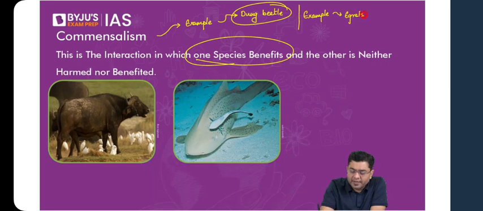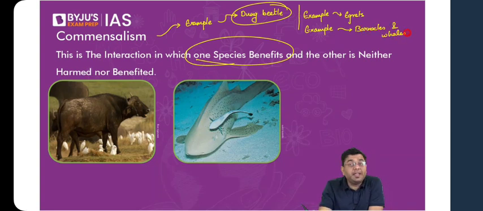Then take another example, let's say, barnacles and whales. Generally, in the case of larger marine organisms, you will find a kind of small shell-like feature with partial coloring attached to their bodies. Many of such smaller features attach themselves to the body of a marine species. These are your barnacles.